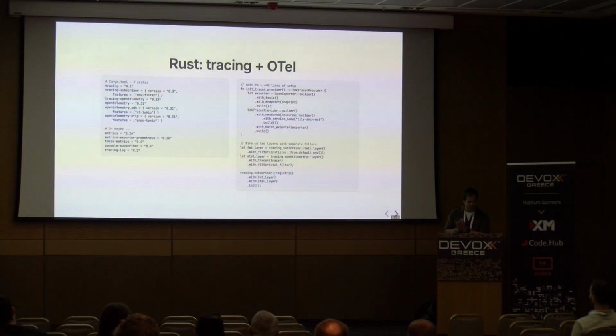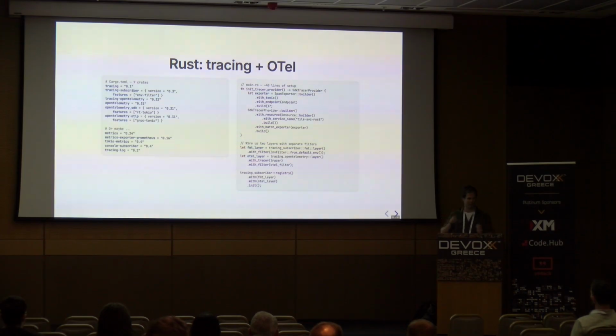Now, the Rust side of things is a bit more of a mess. And I say this as somebody who works on OpenTelemetry Rust as part of my day job. The first big issue here is that the community is kind of fragmented around these two different libraries. The first is tracing, which is part of the Tokio project. It's for structured logging and request tracing, but in process. So it doesn't help you get request tracing across different services, which we want. And then there's OpenTelemetry, which cares about getting request traces across things between services, but doesn't have a log front end of its own.